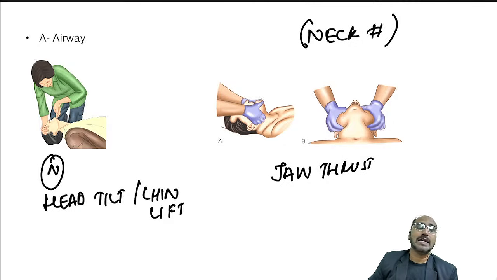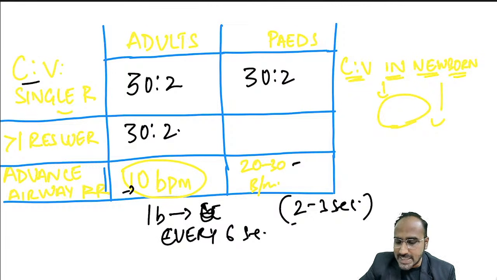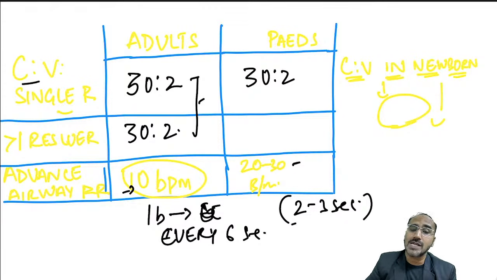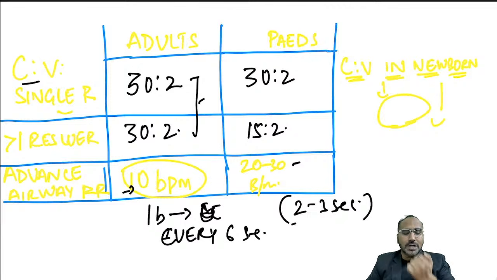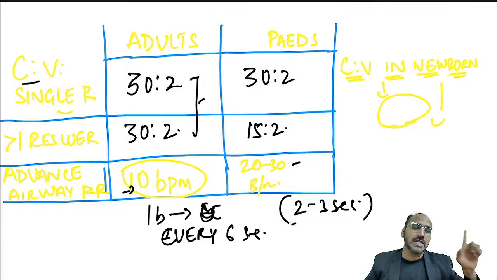Okay. Now guys, regarding the compression to ventilation ratio, if it is a single rescuer, 30:2. If it is more than one rescuer, still 30:2 in adults. In adults, always 30:2. Whereas in pediatrics, if you are a single rescuer, 30:2. If there are more than one rescuer, then you have to go for a 15:2 ratio. But if at all your friend has already intubated or put an LMA, then don't do 30 compressions and stop to give rescue breaths. No. If your friend has put an LMA or any advanced airway device,